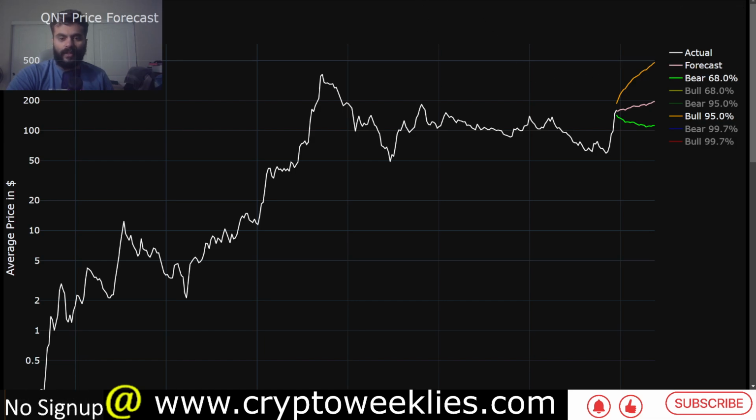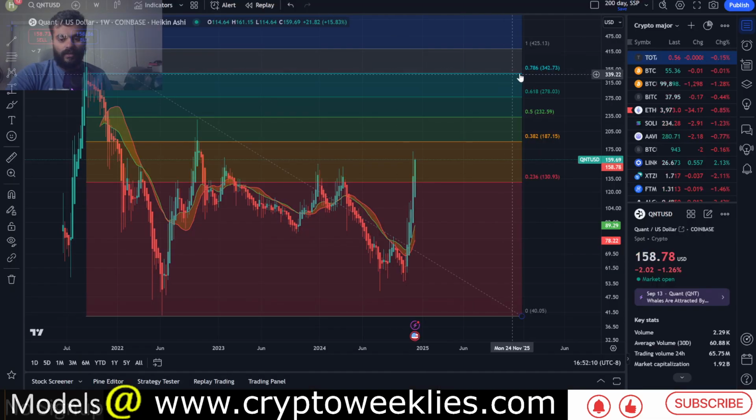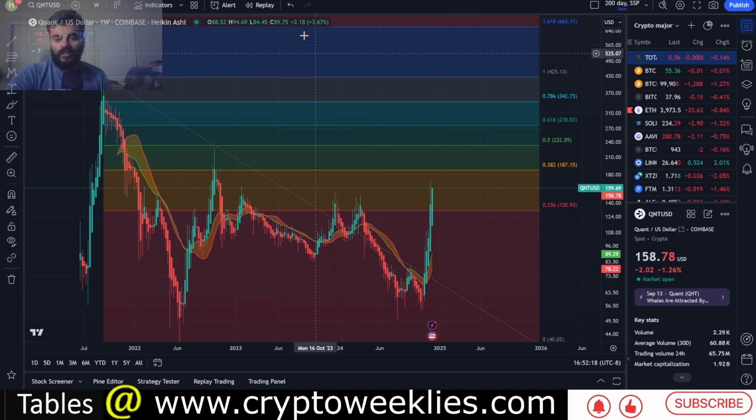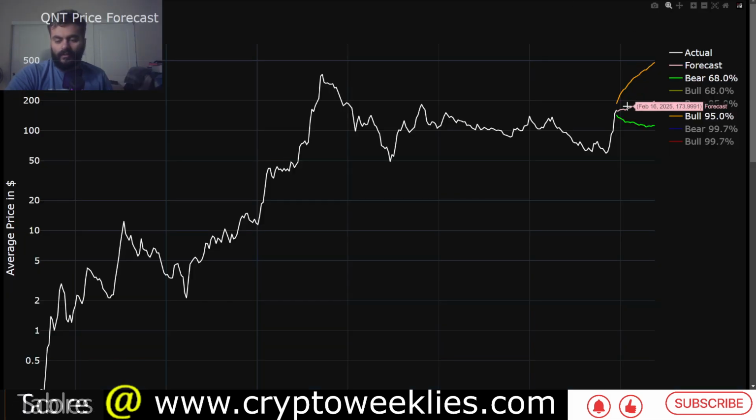And the previous all-time high for Quant, at least at a weekly close, was at around $425. So that would mean a euphoria case would take Quant to a new all-time high in 2025. This is again just an observation based on the machine learning based model.